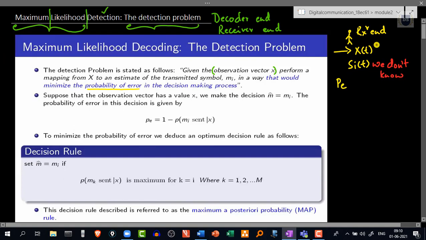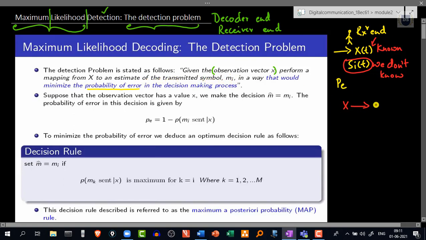We don't know this si of t. All we know is this received signal x of t. This is known to us, and this is something we are supposed to derive from x of t. Only this has been received. So given the observation vector x, perform a mapping from x to an estimate of the transmitted signal mi.